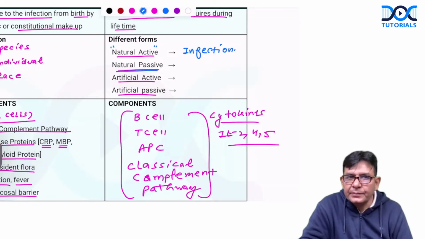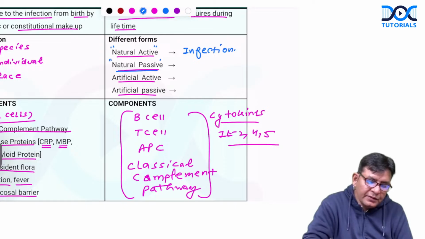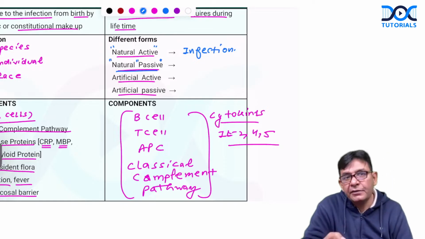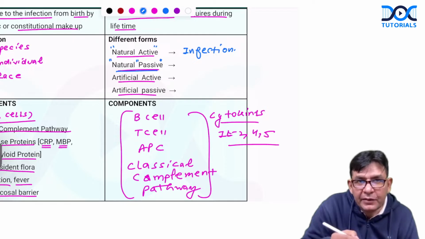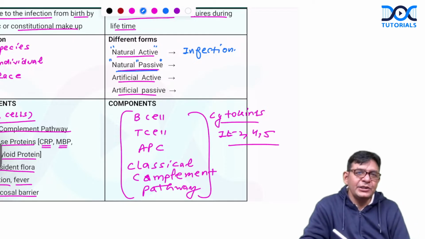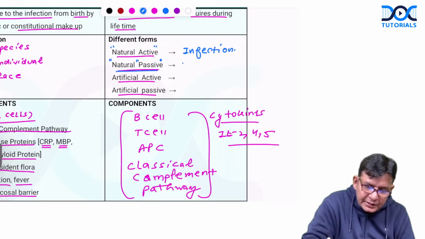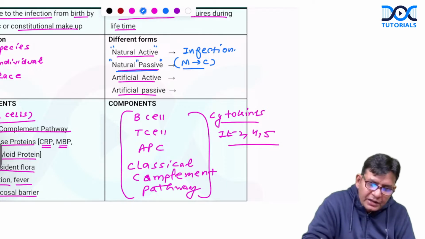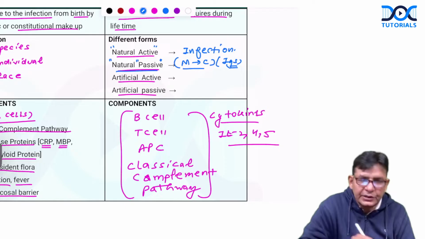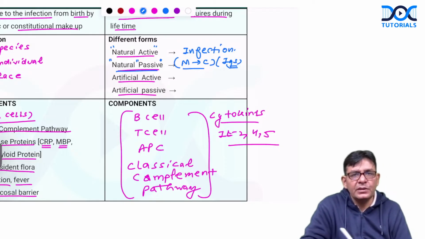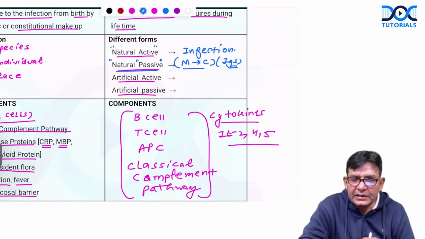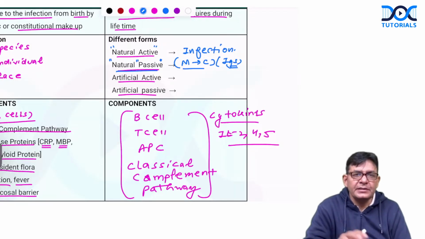Natural passive is what? That is natural way, but you have not done anything. That's a gift from somebody. And in nature, a gift can be given only by the mother. A true gift actually. So natural passive is mother to child. The passive transfer of immunoglobulins through the placenta. These immunoglobulins are being transferred, and that is a typical example of natural passive.